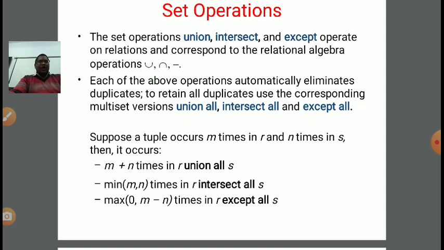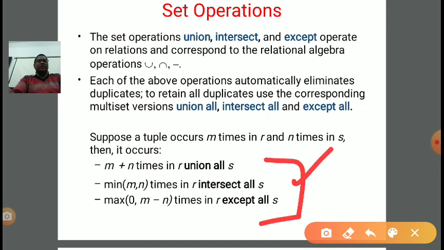Suppose a tuple occurs m times in R and n times in S. Then it occurs m plus n times in R union all S, minimum of m and n times in R intersect all S, and maximum of 0 and m minus n times in R except all S. Clear to all of you? Mathematically I explained, and all these operations were already discussed in relational algebra. Here we are discussing them in SQL.